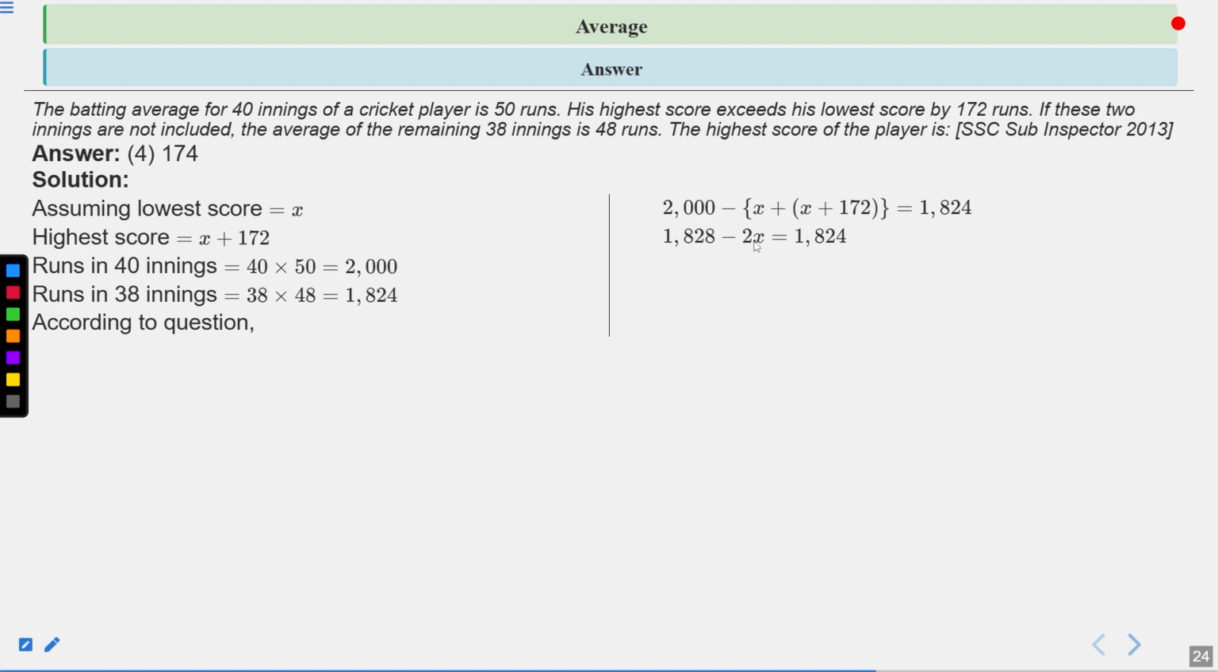1828 minus 2x equals to 1824. So we get the value of x, which becomes, when we take the difference and divide by 2, the value of x, which is 2. So we can say that the highest score will become, because x is 2 and the highest score is x plus 172, we get the highest score, which is 174. So the fourth one is the correct answer of this question. Next one.